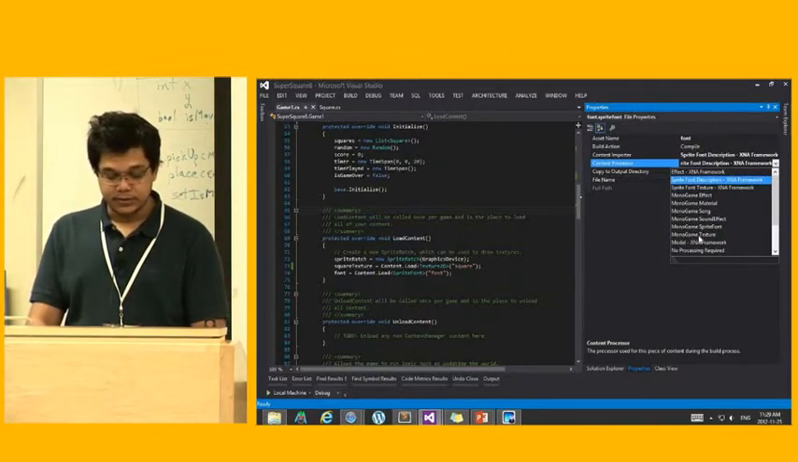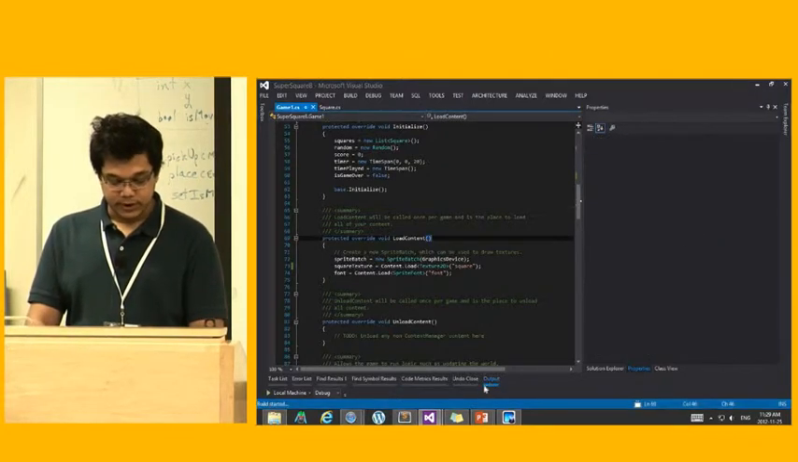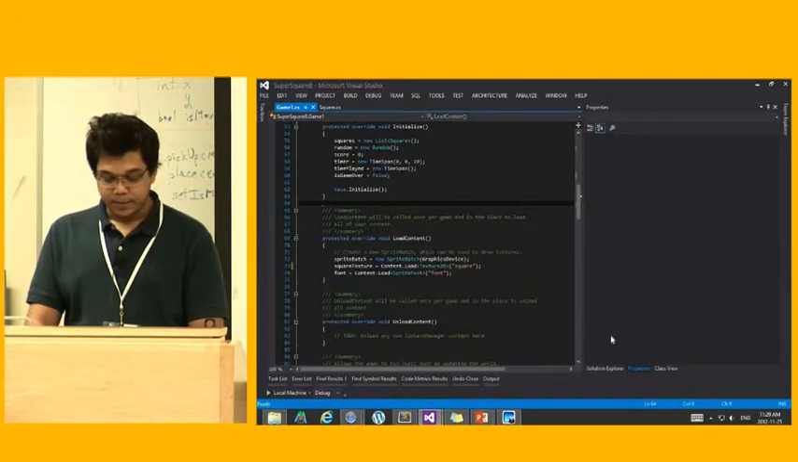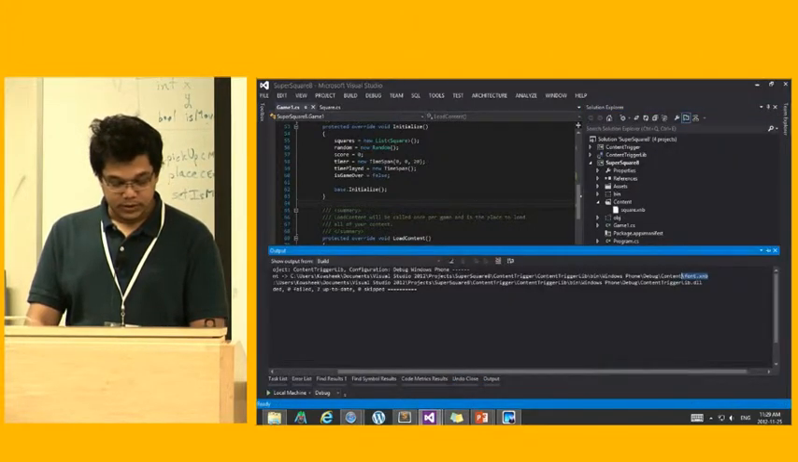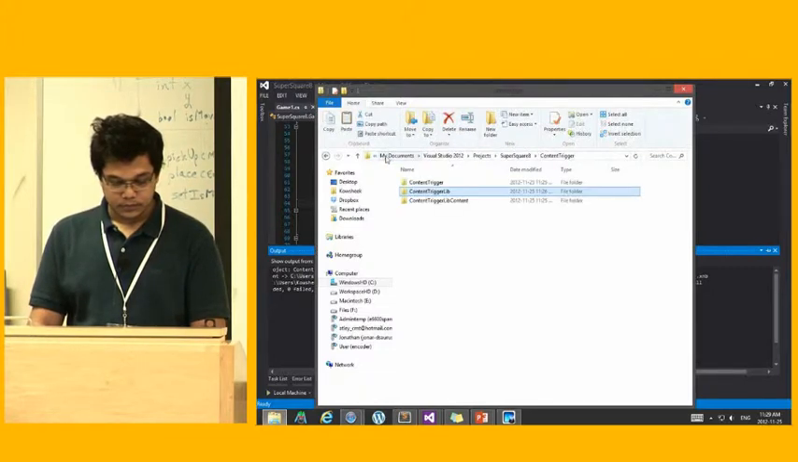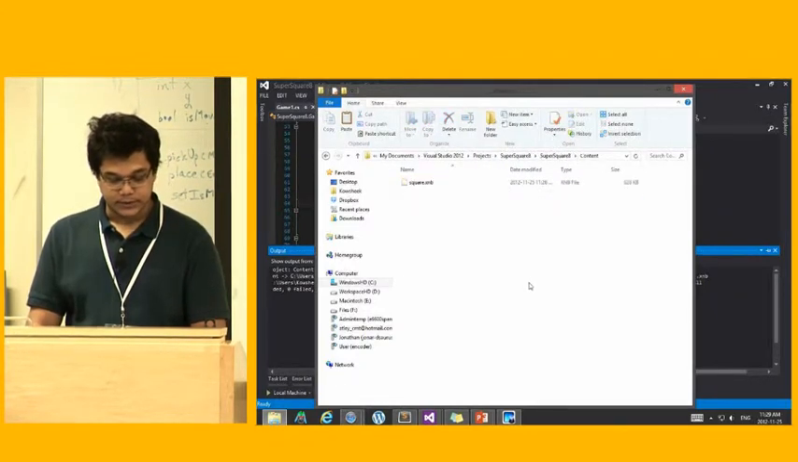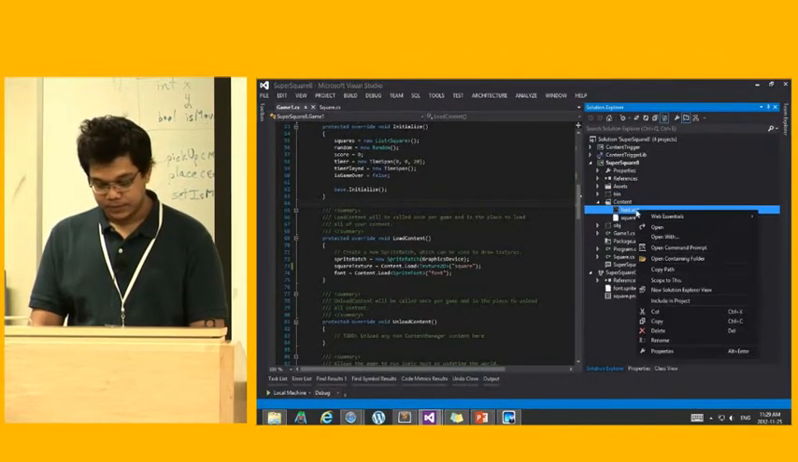And this is a font. I'm going to select Sprite font to show you that it actually works. If I build and look at the output, you'll see that the font XNB has been created. And all I have to do now, just like I did before, is copy over this to my content folder. Super Square 8, Super Square, and content. Voila. Here, I also have to re-include my font.